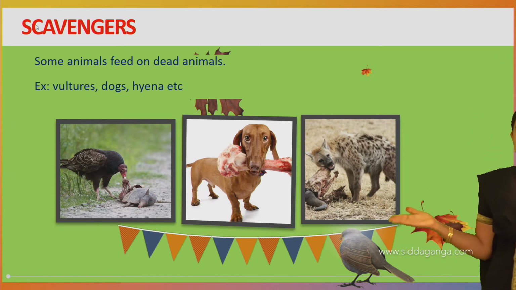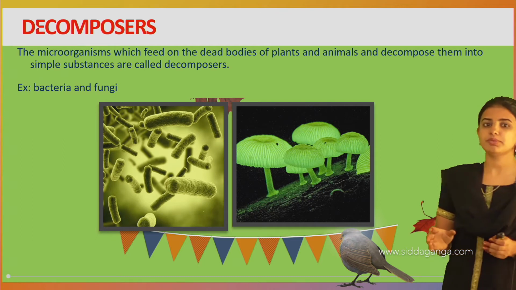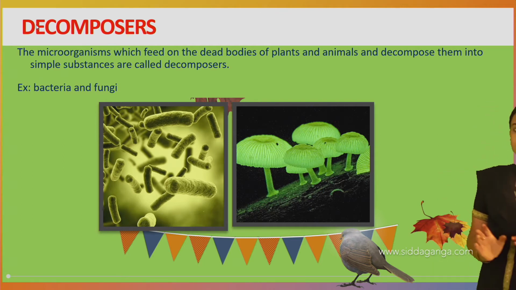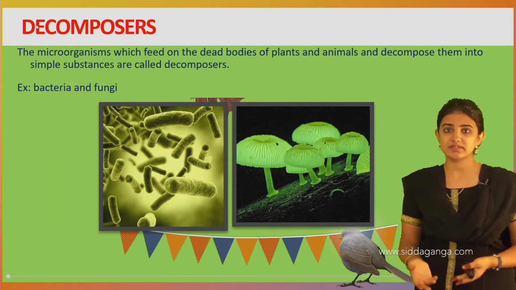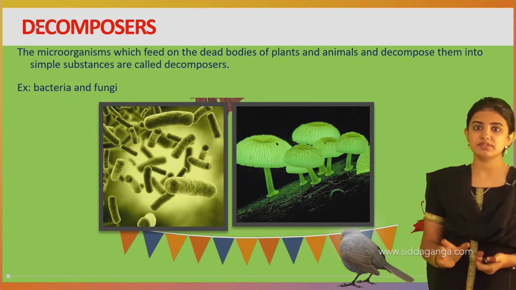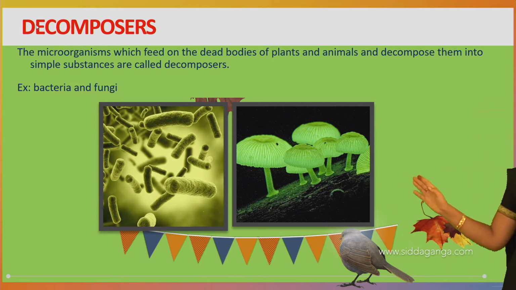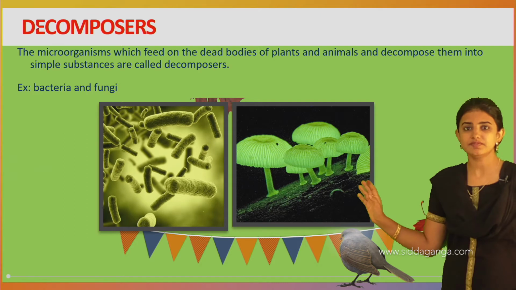And these may include this category. Next one is the decomposers. Decomposers are those microorganisms which feed on both dead plants as well as animals, and such types of organisms are called decomposers. Examples of decomposers are bacteria and fungi.